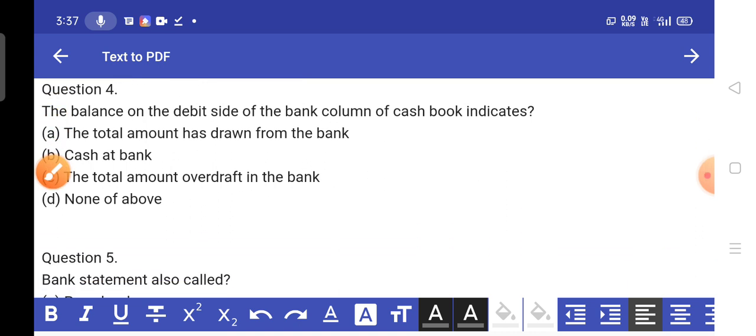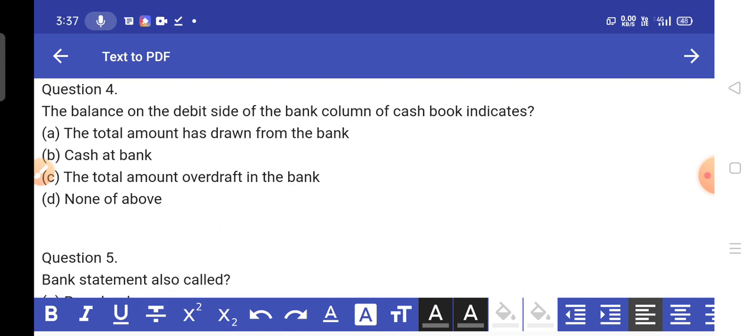The balance on the debit side of the bank column of the cash book indicates, a very important question, option A the total amount drawn from the bank, option B cash at bank, option C the total amount overdraft in the bank, option D none of the above.